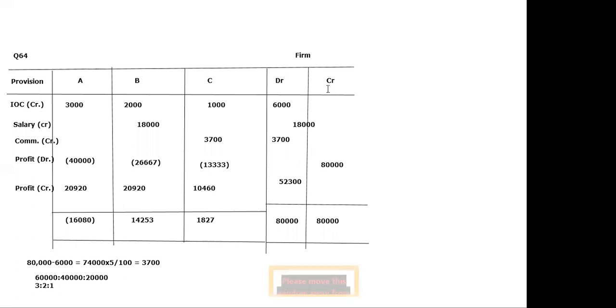Now if we wind up the firm's column, we are getting a balance of 52,300 on the debit side of the firm's column. Because we are getting it on the debit side, it means it will be credited in the partners' column in terms of profit. So the profit sharing ratio is 2:2:1. So 52,300 has been credited in the partners' column in the ratio of 2:2:1, and here is the net result. A is debited by 16,080 rupees, B is credited by 14,253, and C is also credited by 1,827.